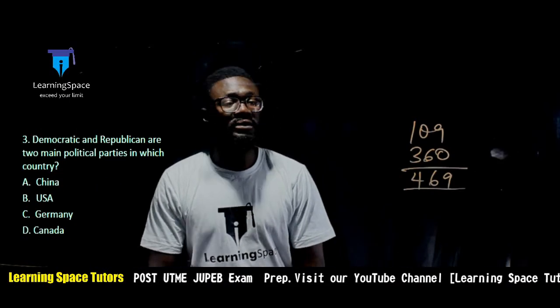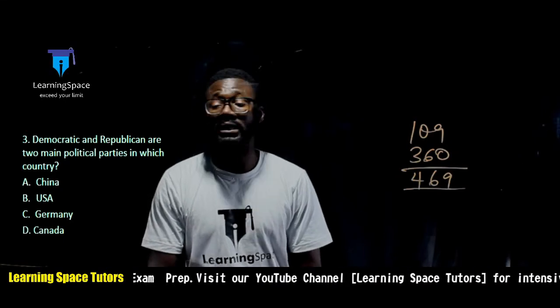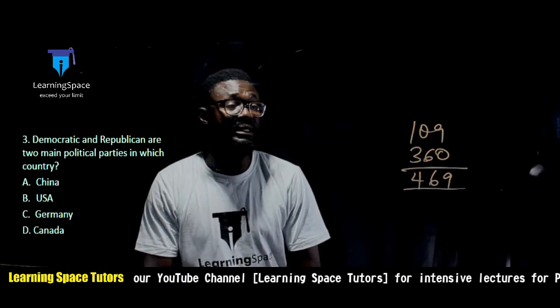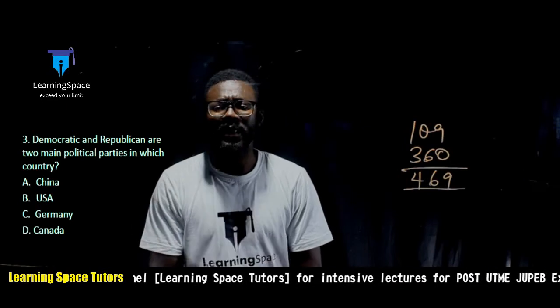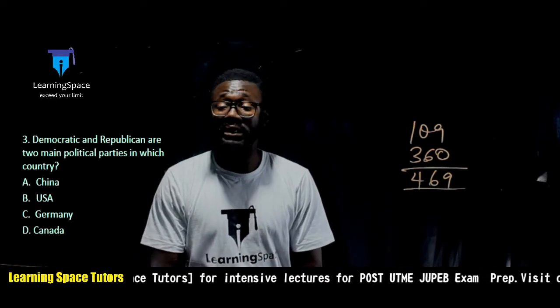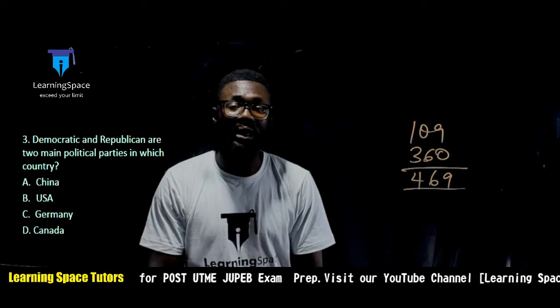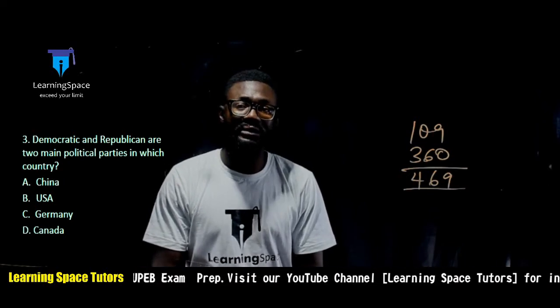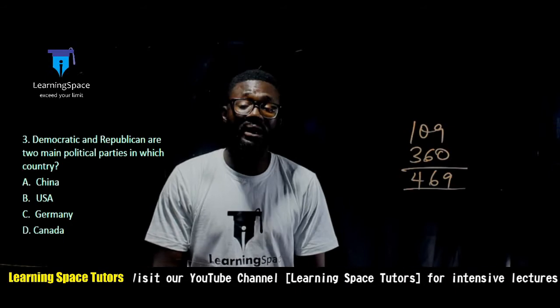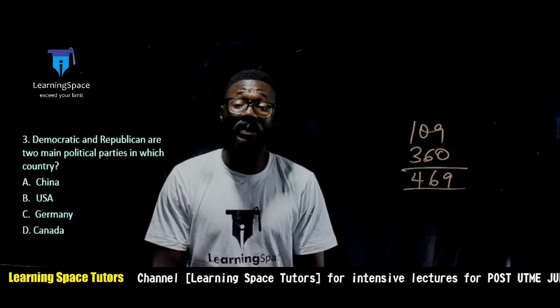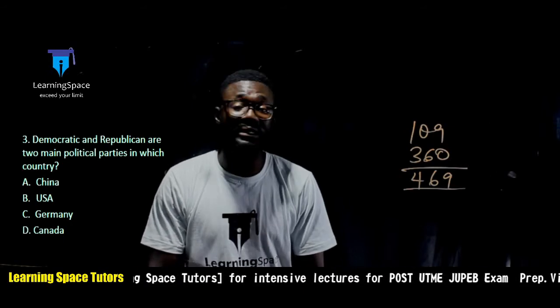This question says, the Democratic and Republican are two main political parties in which country? The United States. Option A is China, option C is Germany, option D is Canada. Of course, the right answer to that question is the United States of America, where you have two prominent political parties, the Democratic and the Republican.